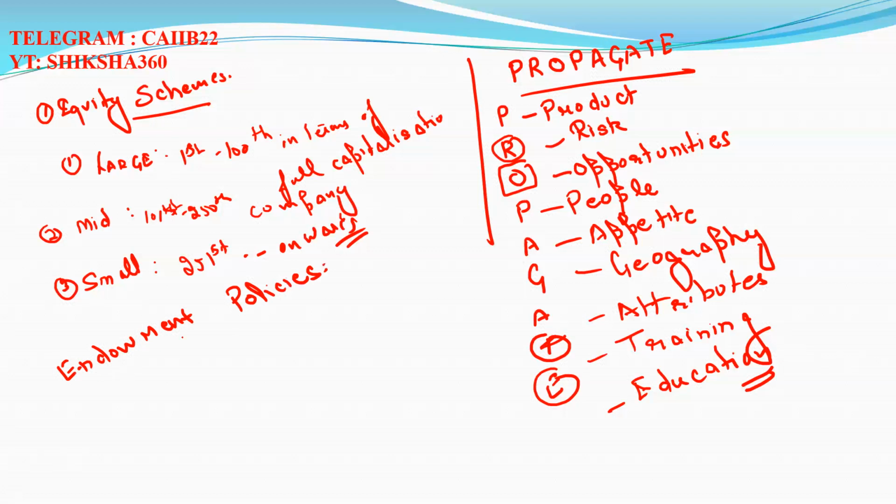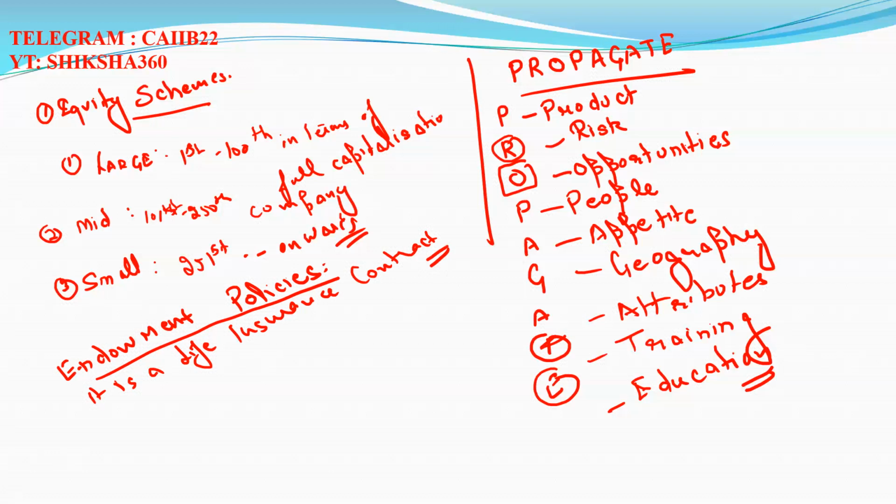Endowment policy is that type of policy which is a life insurance contract designed to pay a lump sum after a specific term or on death.